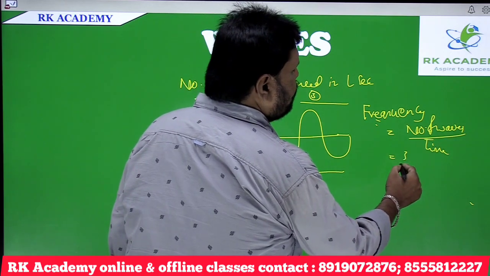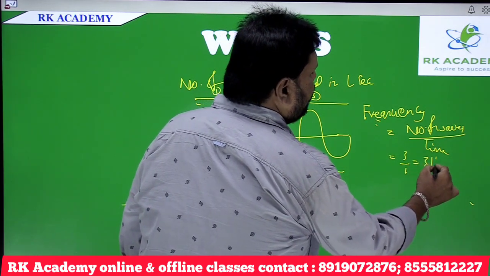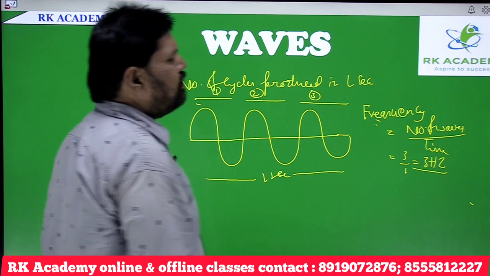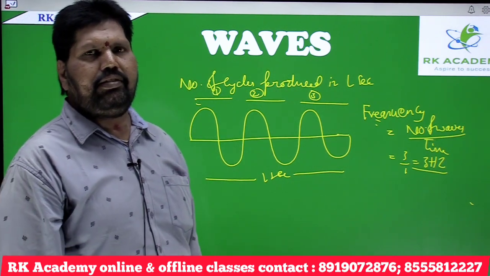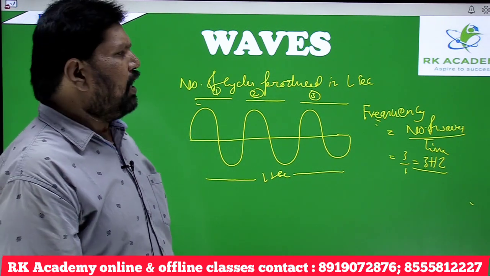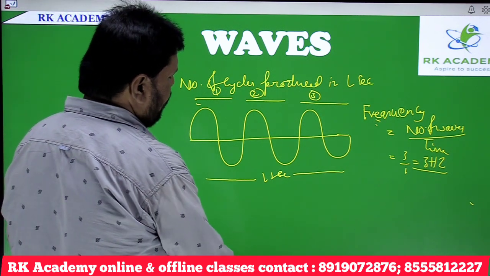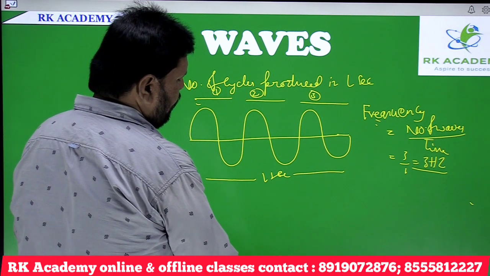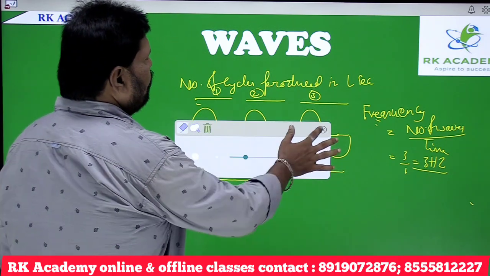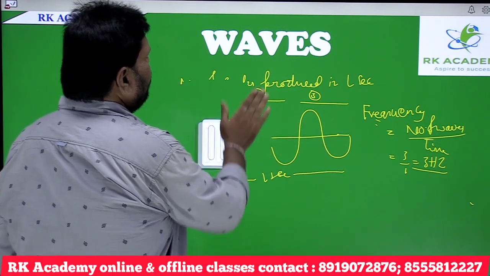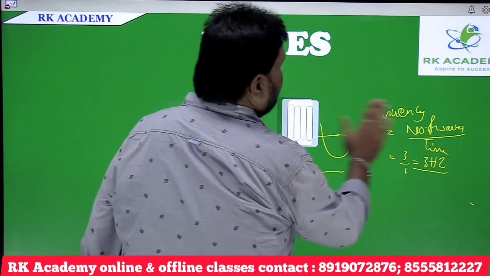So, thereby 3 by 1 is equal to 3. So, frequency is 3 hertz. So, the number of cycles formed or produced in 1 second is known as frequency. And the next one is time period.